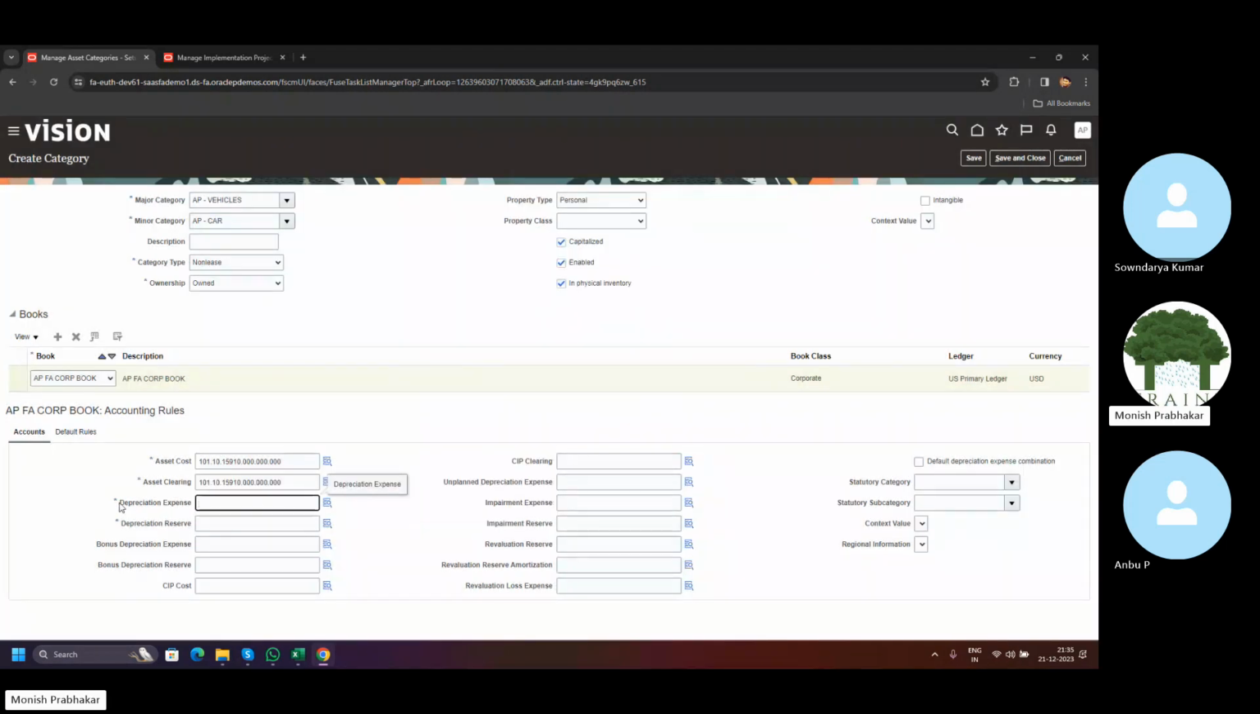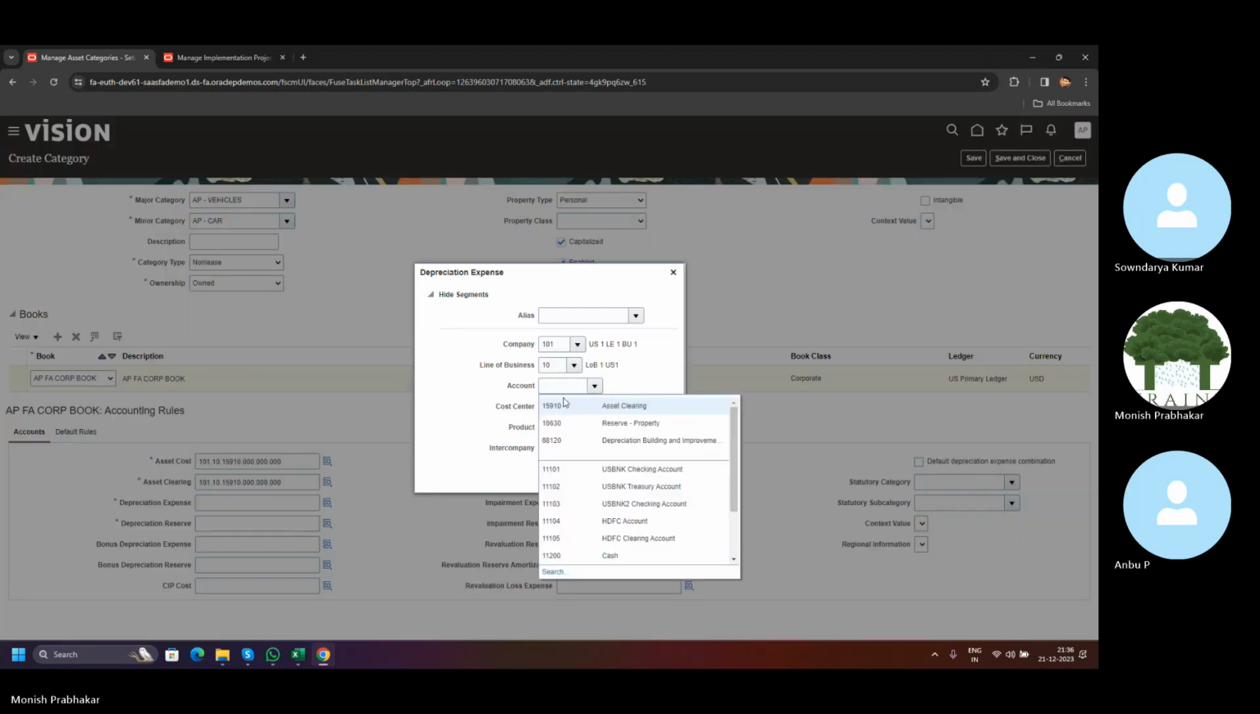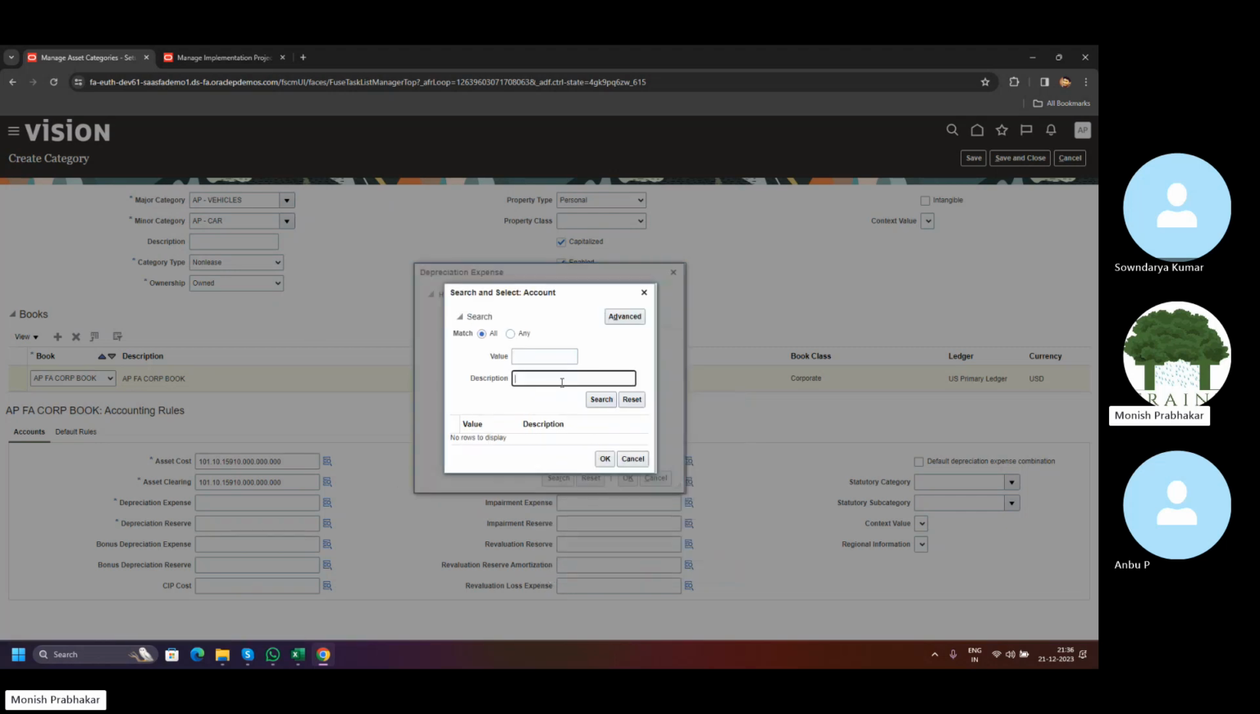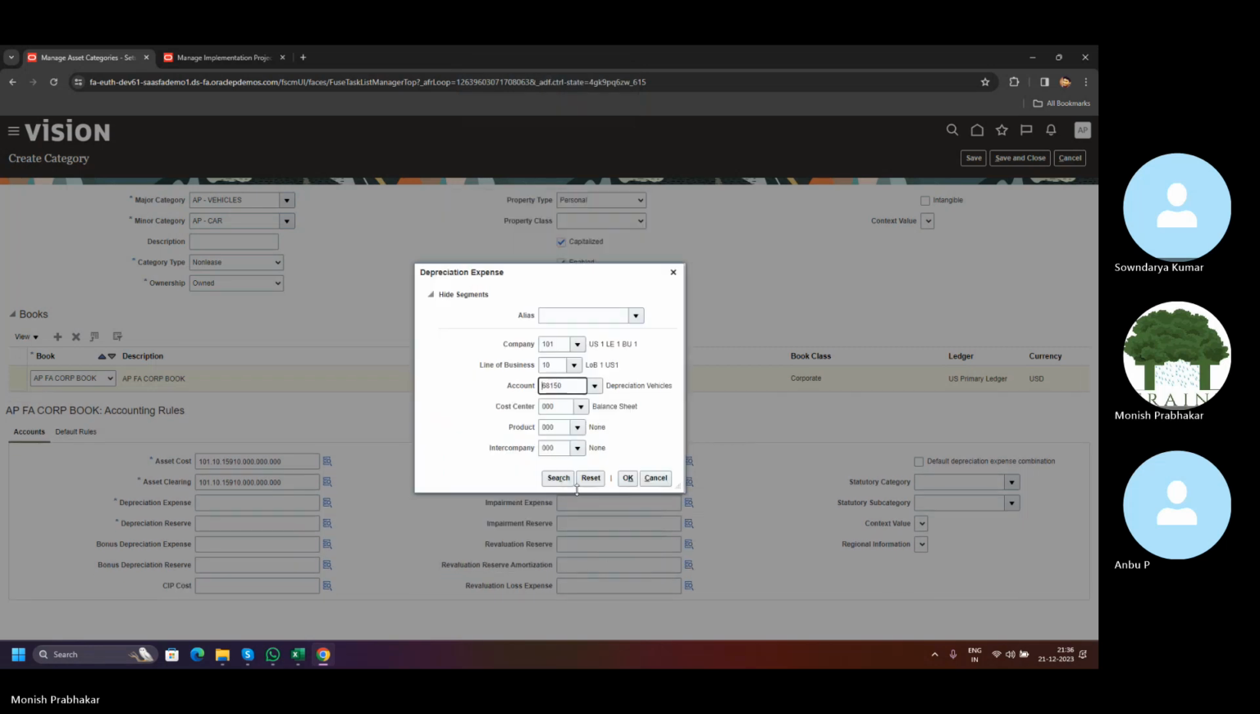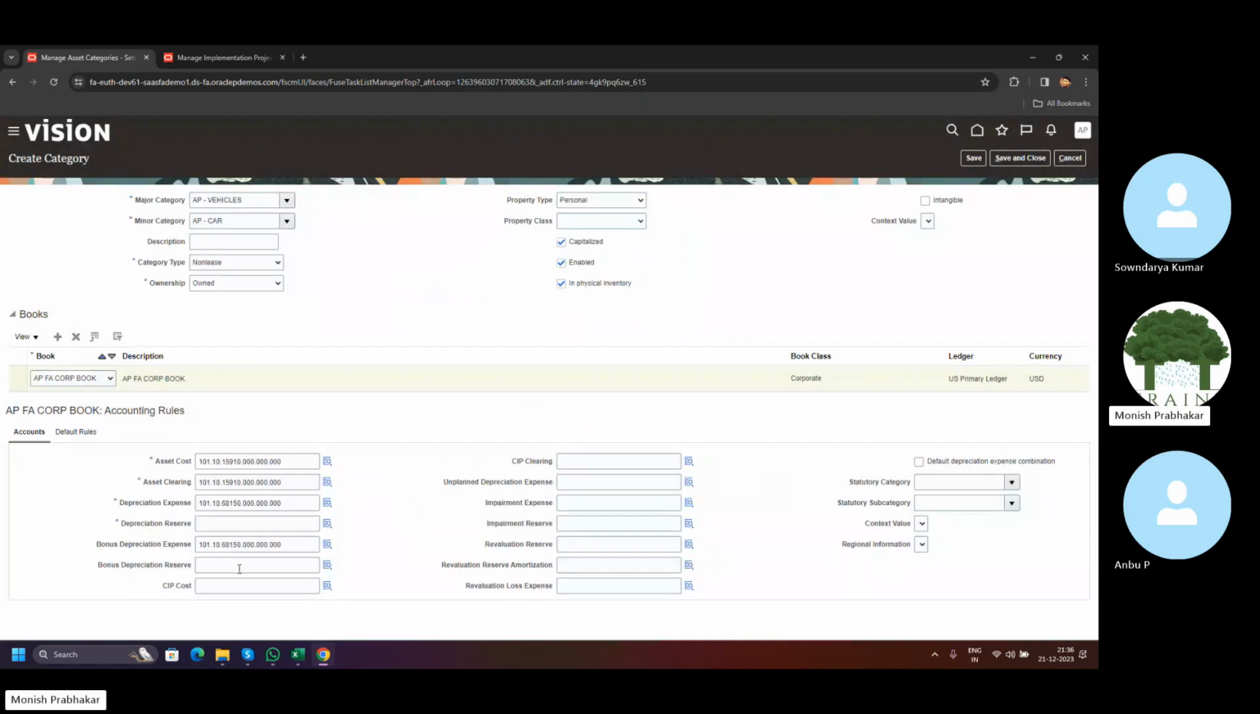If you see, if I enter depreciation expenses and depreciation reserve, this bonus depreciation and bonus depreciation reserve will come automatically. See, this is vehicle, right? Let me search vehicles.